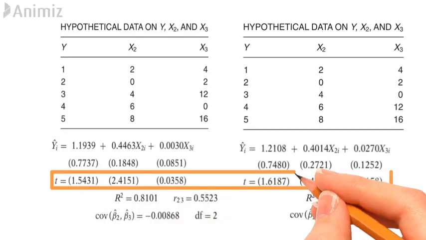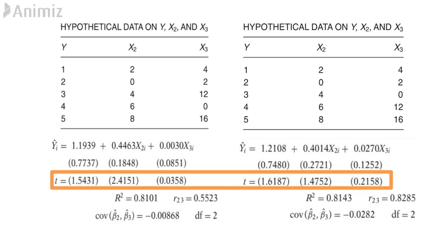Looking at the t statistics for both the data, as a result of a slight change in the data, the estimated t value of beta 2 cap is greater than 1.96 in the first table but lesser in the new data, which means that beta 2 cap, which was statistically significant before, at the 10% level of significance, is no longer significant even at that level.